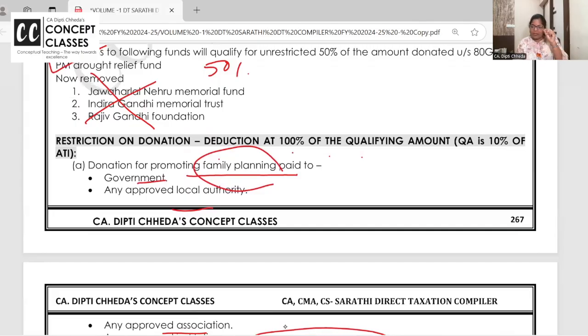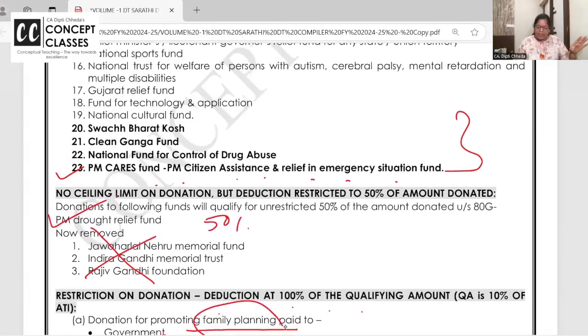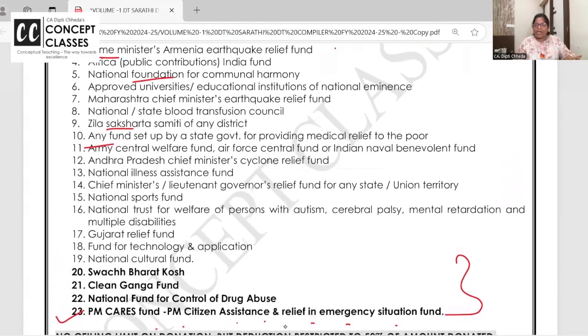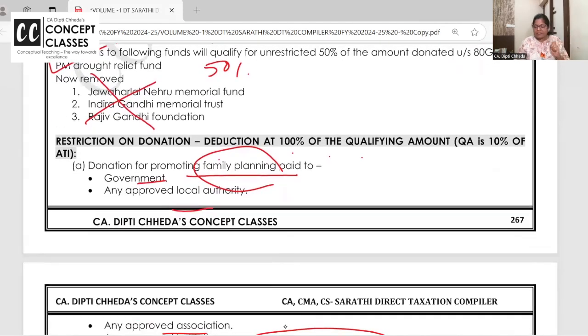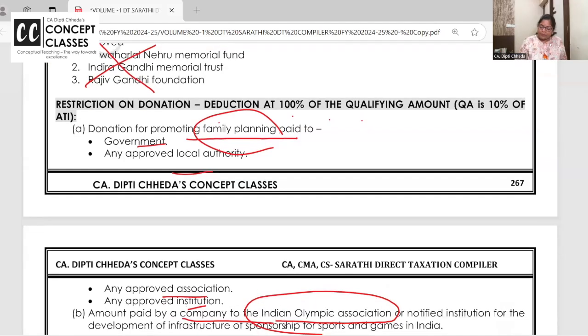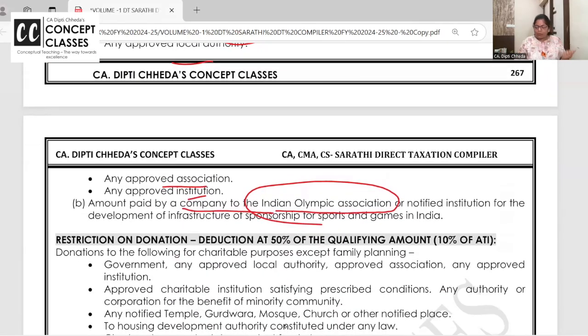Qualifying amount, what is qualifying amount? I'll say 100% direct is clear, all national level funds. 50% direct is only PM's drought relief fund. 100% up to qualifying amount is family planning and companies contributing to Olympics.